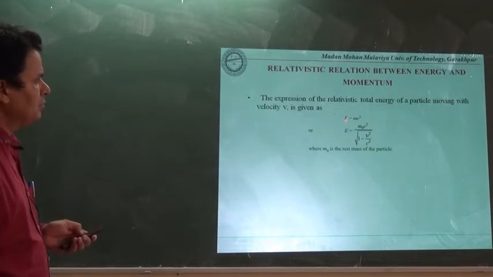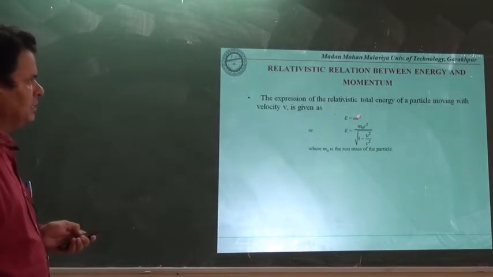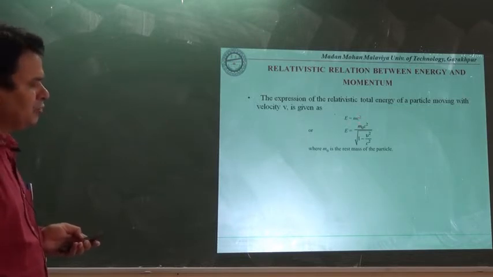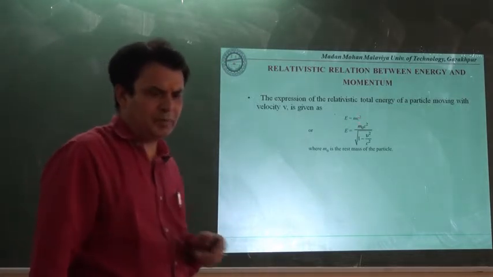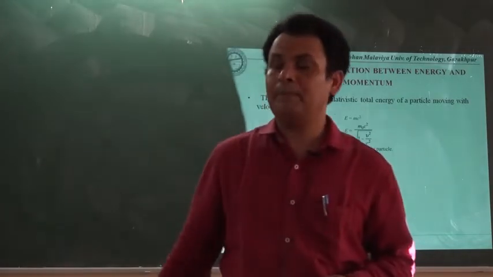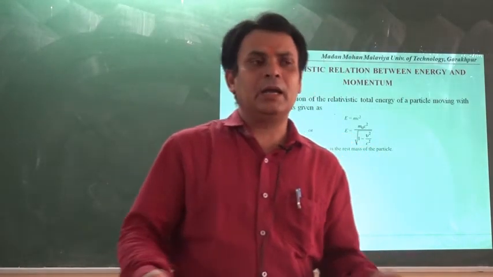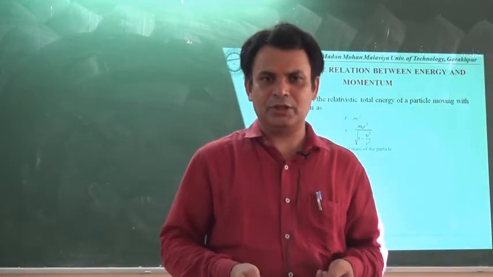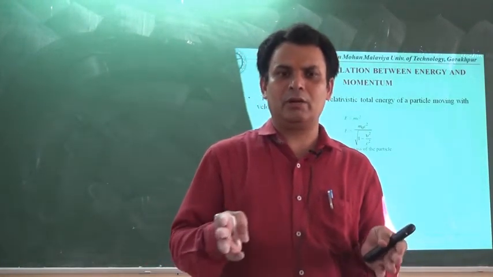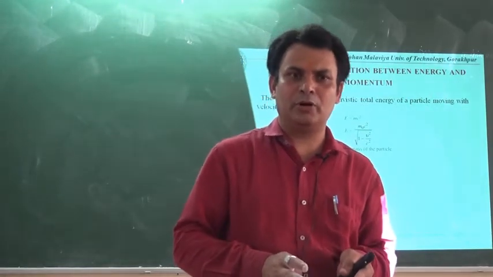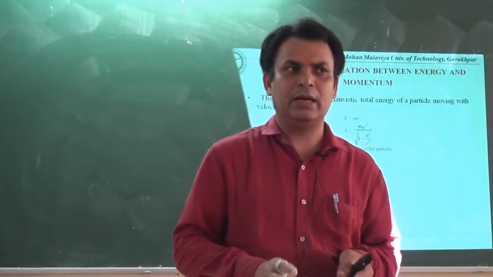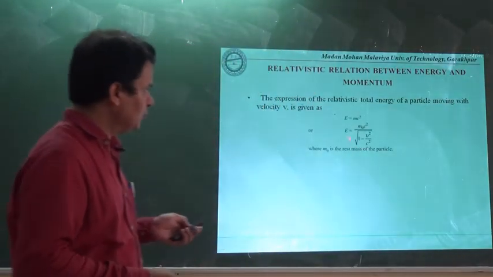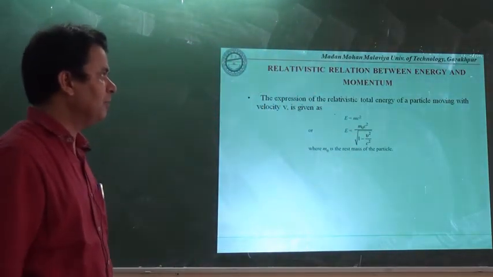E is the total energy of the particle, m is the varied mass, and c is the velocity of light, so E equals mc square. Kinetic energy is equal to (m minus m0) multiplied by c square, and if we include the rest mass energy of the body, we get the total energy, E equals mc square.